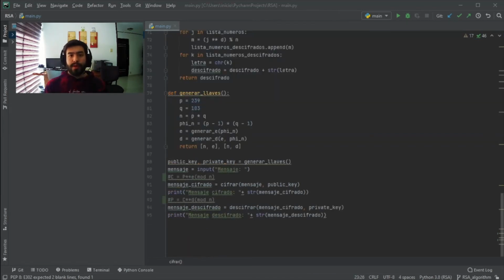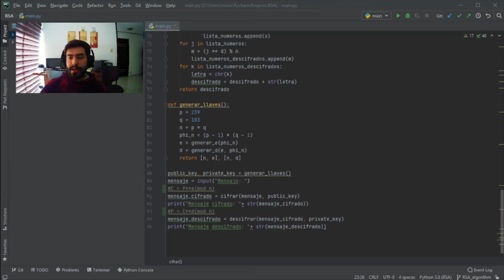So once we have both our keys, we need to understand how messages are actually encrypted. What is happening is that each time a message is passed, we need to consider that each letter has a value in the ASCII table. This is important because this value is the one that we are going to use to encrypt the message.